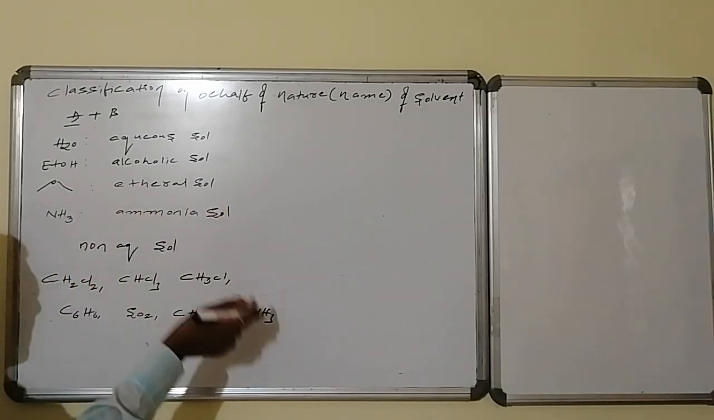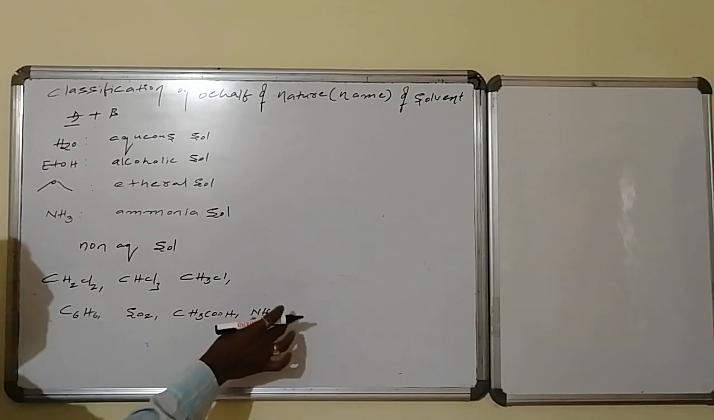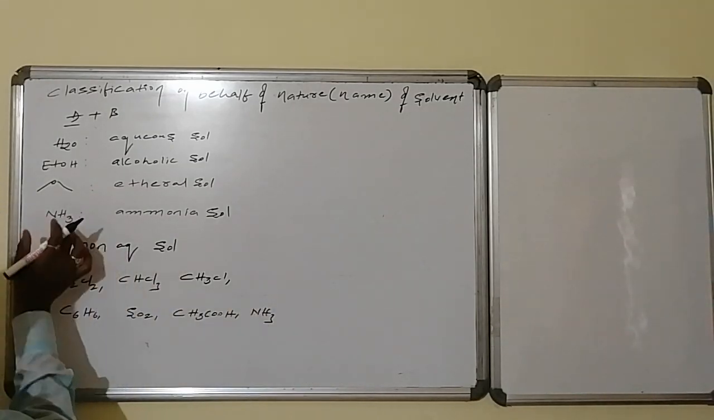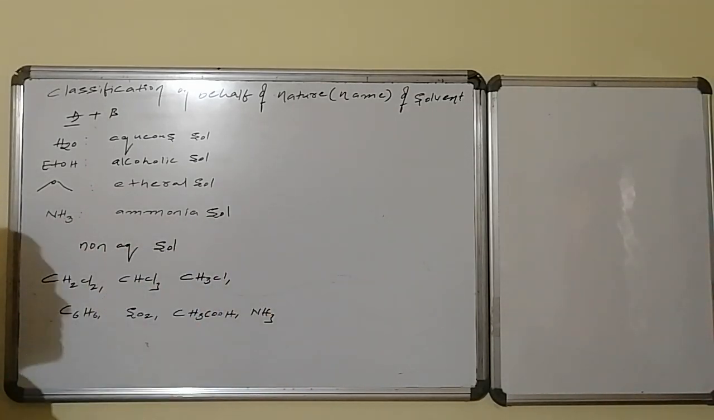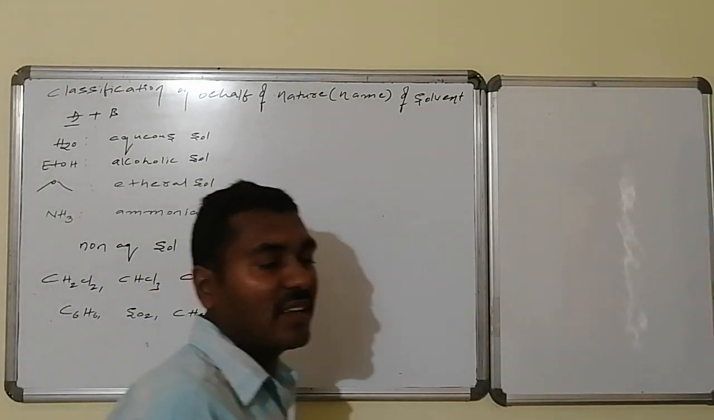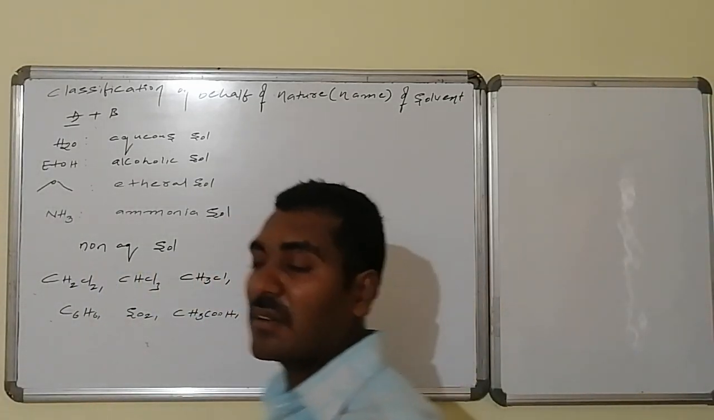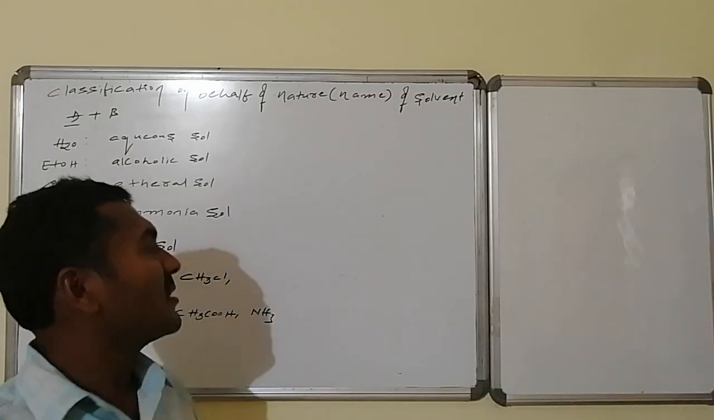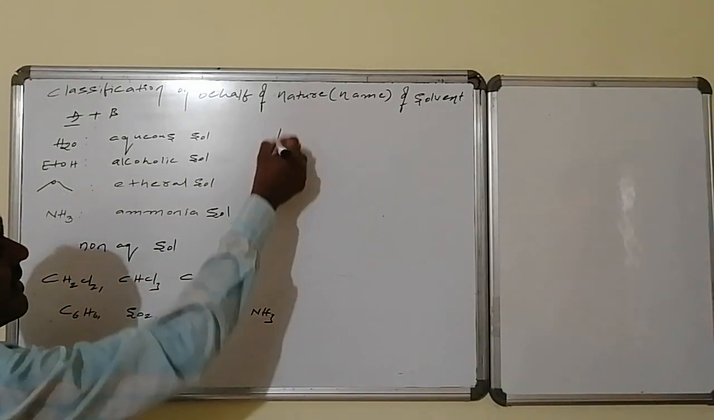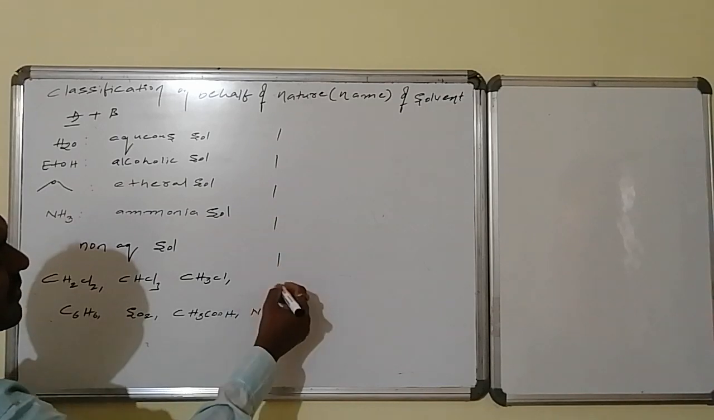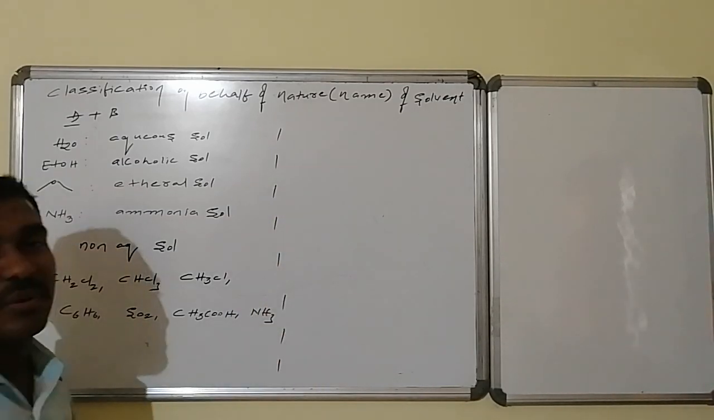Once again, non-aqueous is more common. Suppose ammonia-related solutions are involved, then this non-aqueous solution is also known as an ammoniated solution. In that way, solutions can be classified on the basis of the nature of the solvent, that is, the name of the solvent. And once again, classification of solutions on the basis of the physical states of the components.